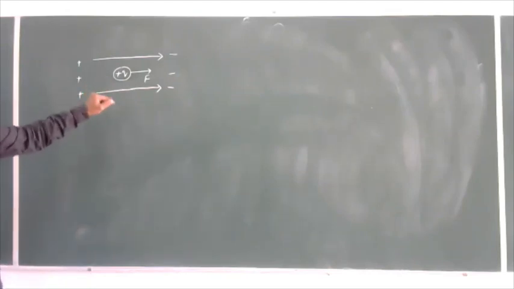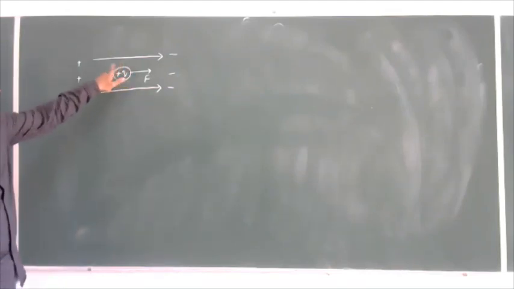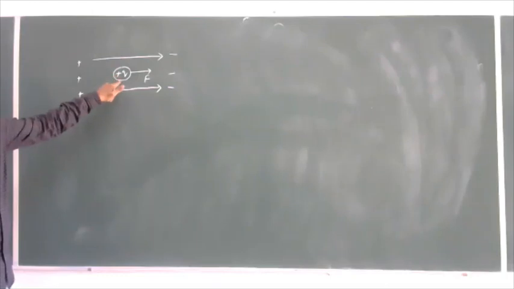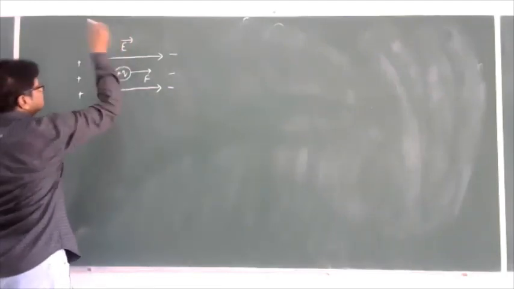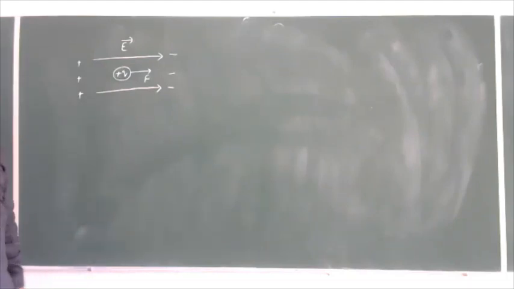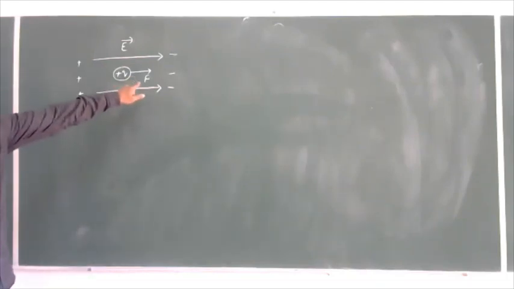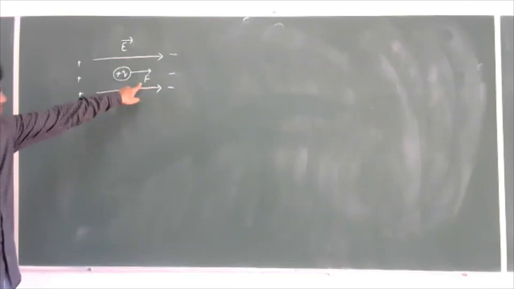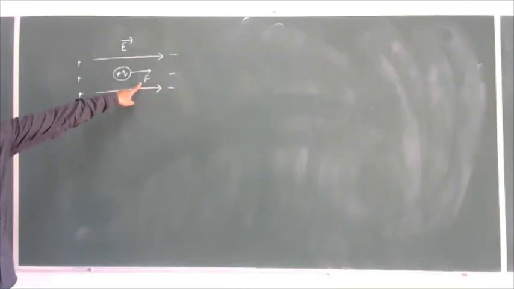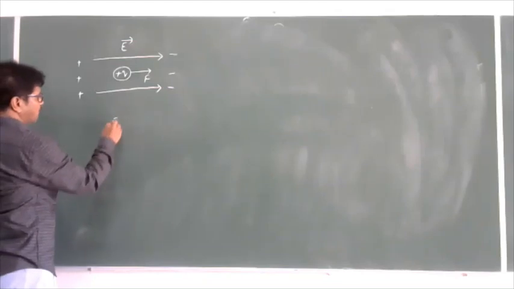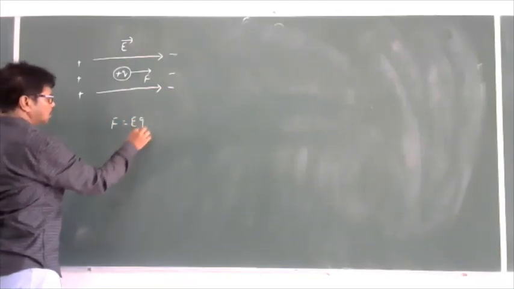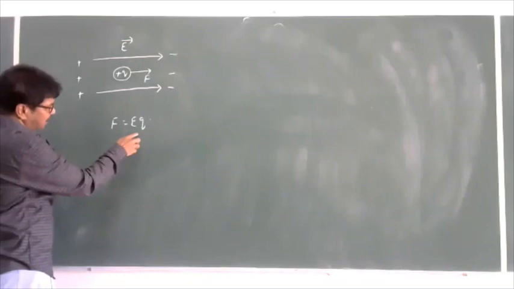Whenever a positively charged particle is placed in a uniform electric field, it will experience a force. What is the formula to find that force? F is equal to EQ. How did we get this?